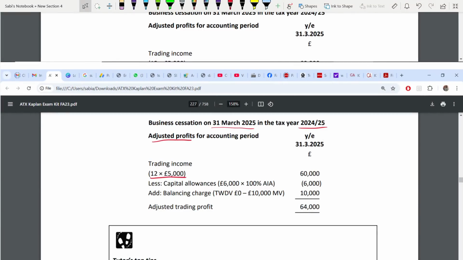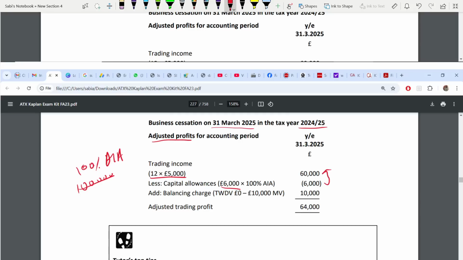You start with trading profit. Then you deduct your capital allowance. You have bought business equipment of 6,000. Remember, AIA is 100,000. Sorry, 100% AIA you will get on the 6,000. So that means the full 6,000 is your capital allowance, which we deduct from our